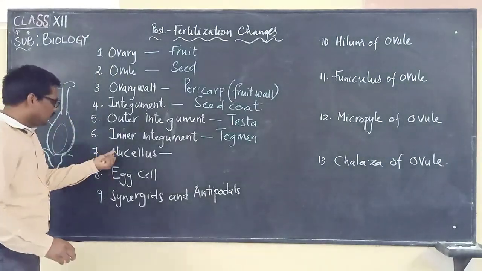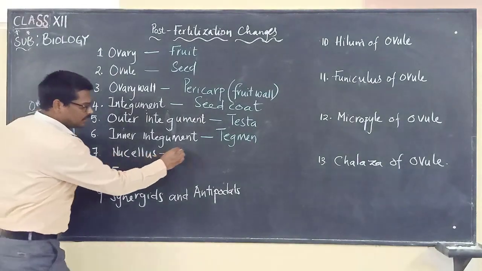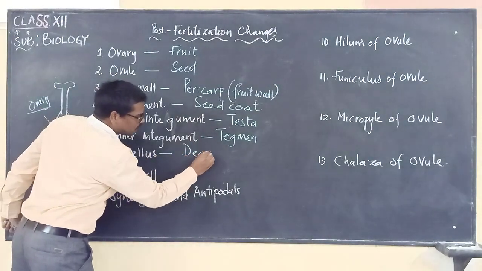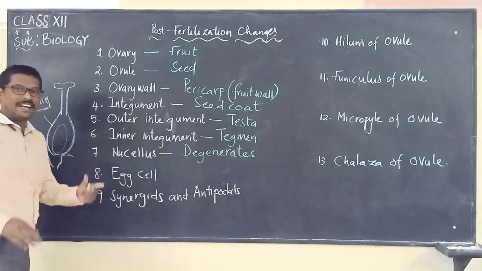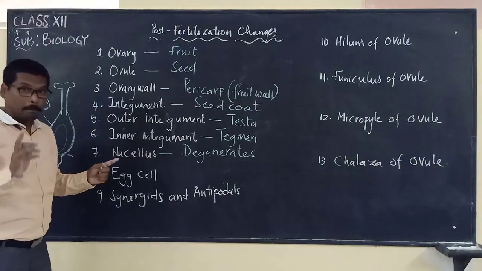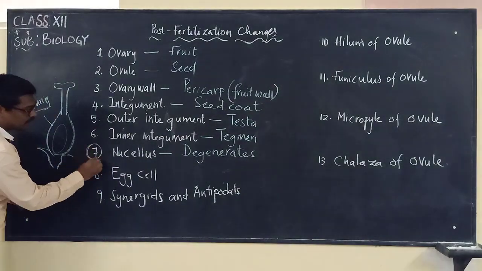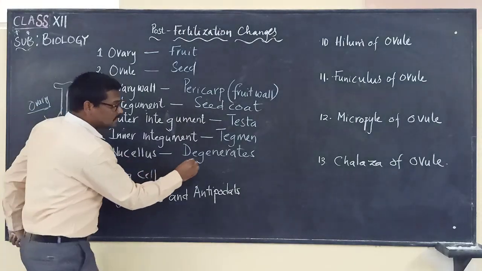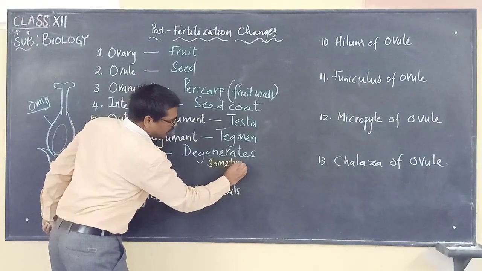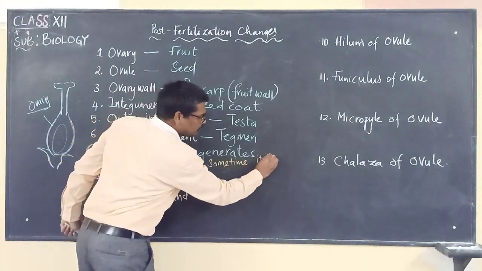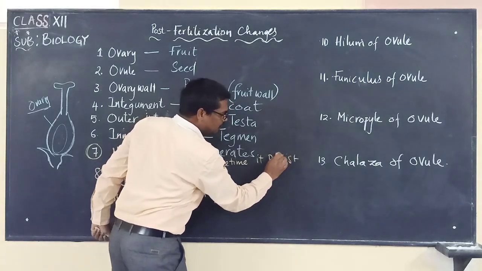So the next one is the nucellus. Generally, what happens to this nucellus? It will degenerate and disappear. But please remember, this is another very important thing when we are talking about the seventh one, the nucellus: in some cases it persists. It remains there and will be present.